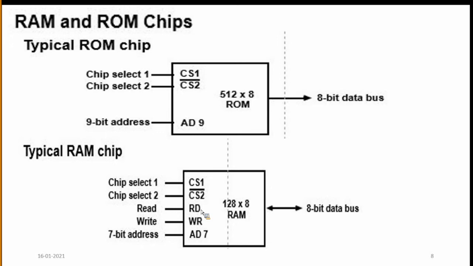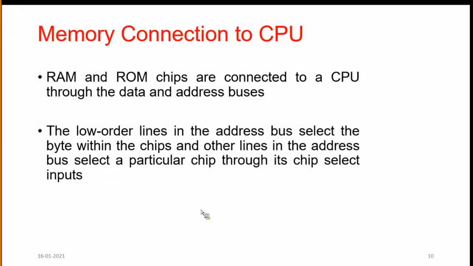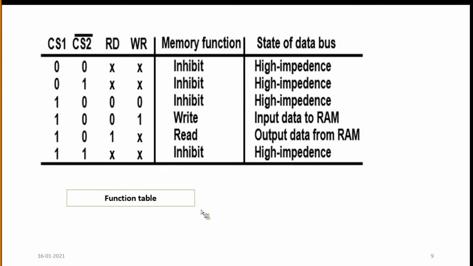Next, coming to the function table. If you understand this function table, we get a complete idea about read and write. Here we can perform either the read operation or the write operation of the RAM.